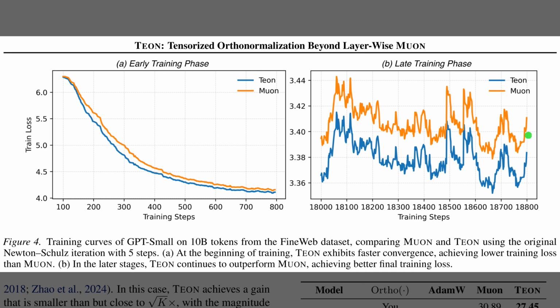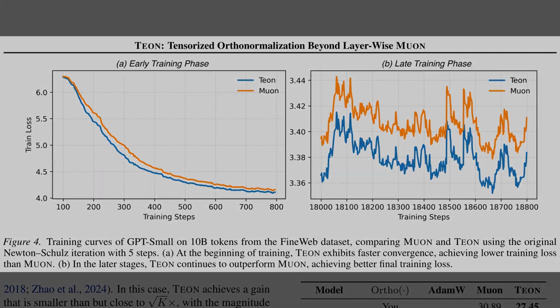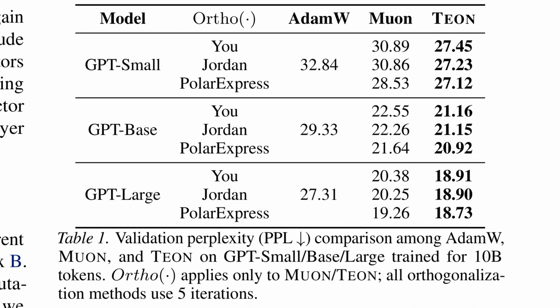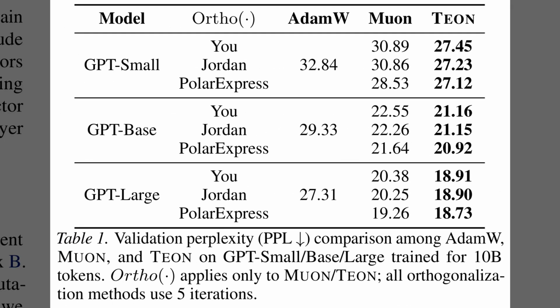Then, shifting to the right panel for the late training phase, the plot zooms in on steps 18,000 and beyond. Here, despite the noise, TEON consistently maintains a lower loss, confirming that the benefits persist effectively until the end of training.